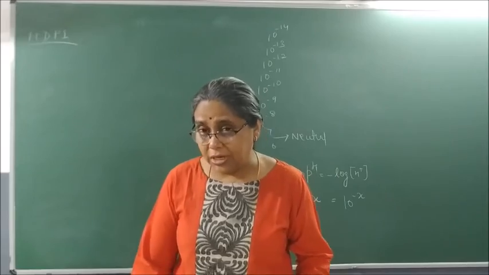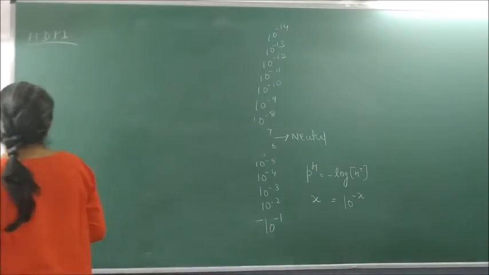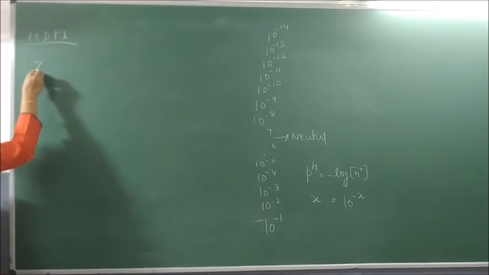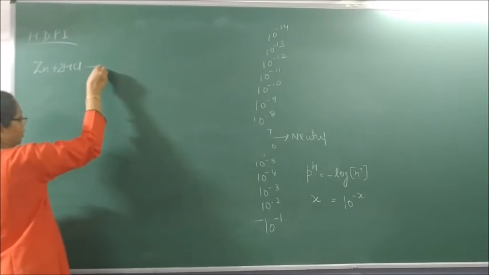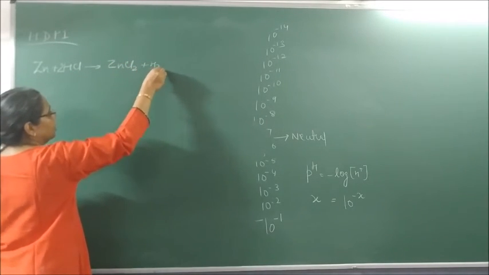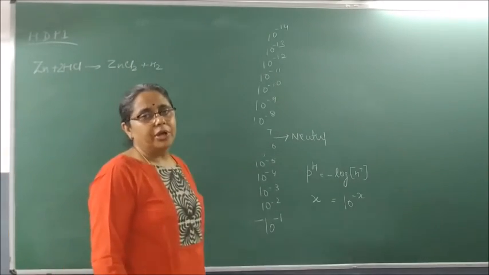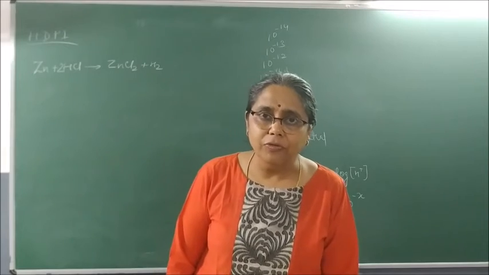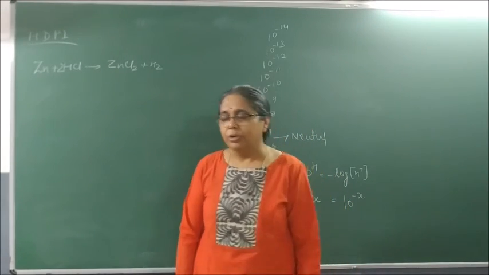After that, we studied, please write equations along with me. When any metal reacts with acid, it forms what? Salt and liberates hydrogen gas. This hydrogen gas can be tested by bringing a burning splinter near the mouth of the test tube, which goes off with a pop sound.